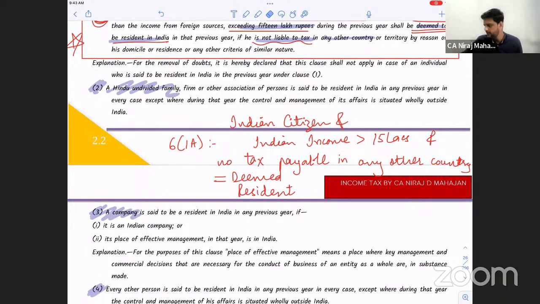Exactly at 15 lakhs, no problem. The figure should be crossed. Done?